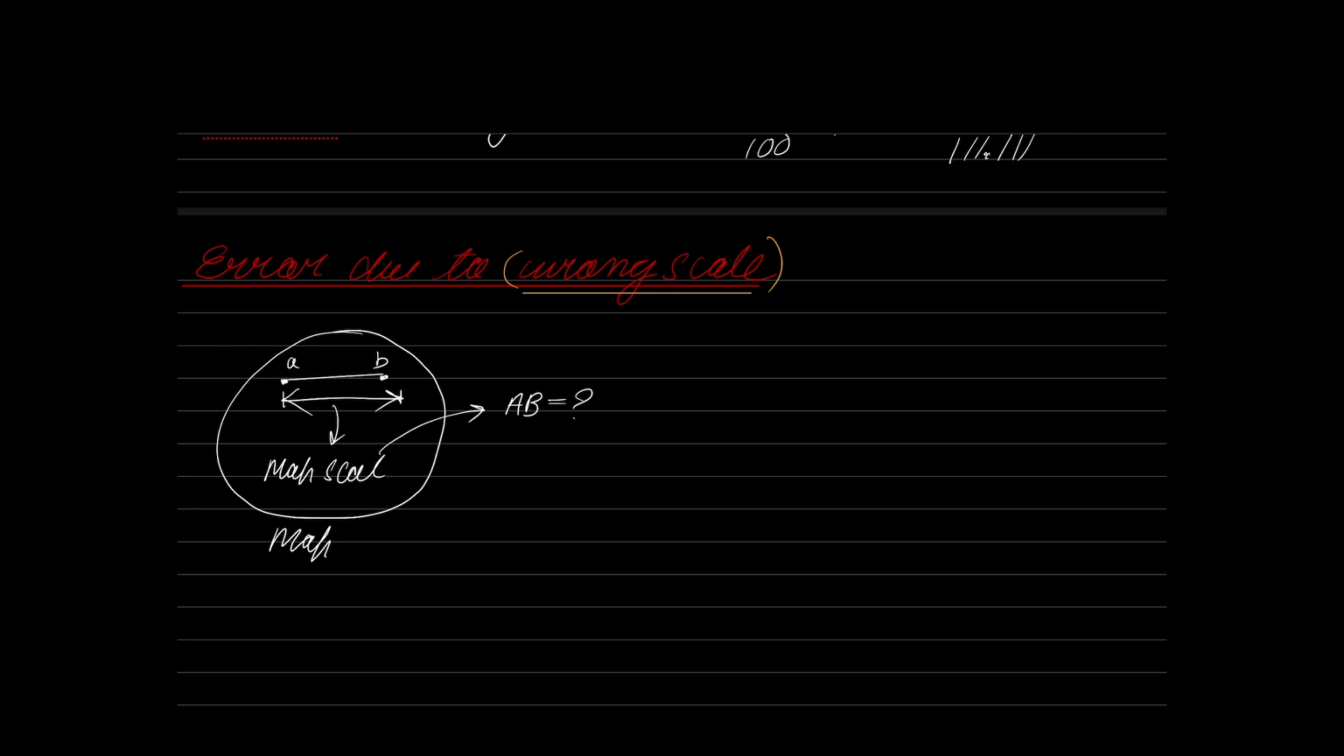Absolutely not. If you use a scale other than what is written on the map, you will end up getting a wrong value. That is the numerical here. If so, what is the correct length of the line AB?